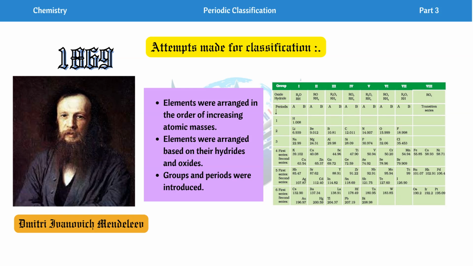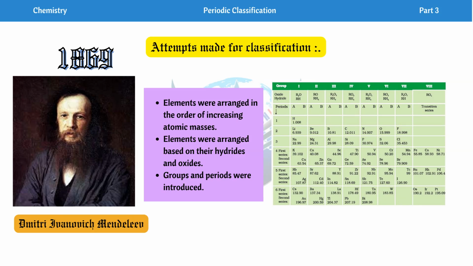Here I should mention that when Newlands tried classification, there were 56 elements. In the year 1866, 56 elements had been discovered, but Newlands could only classify 35. He could not classify the rest. Now coming back to Mendeleev, in the year 1869, 63 elements were present and Mendeleev tried classification.